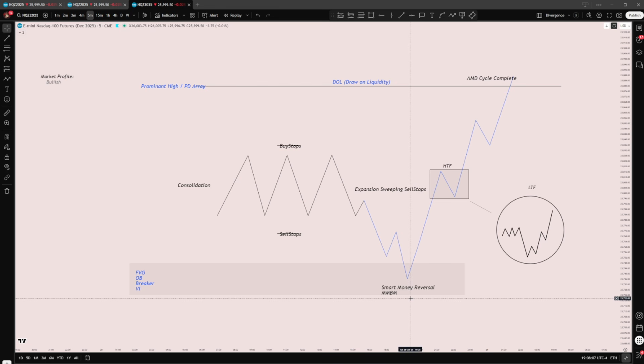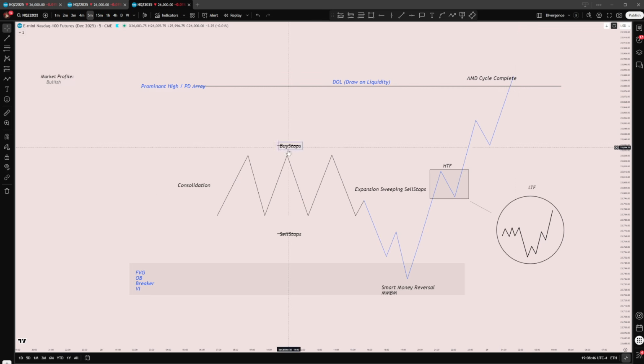Okay, as we can see, smart money reversal, market maker buy model after tapping whatever PD array could potentially be down here. Price starts spooling. What do we have? First stage of redistribution, seeing it's a market maker buy model. Now, I'll get in depth about market maker buy models and sell models and reversals and smart money reversals, all that type of stuff, deeper in my Discord in upcoming videos, I promise. But right now, I'm primarily focused on AMDX and XAMD, as this is a big concern for a lot of people trying to learn my studies. Okay, as we can see, first stage redistribution, second stage, and then bam, AMD cycle completes.